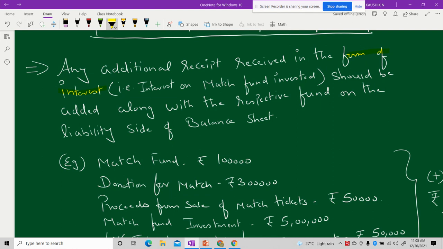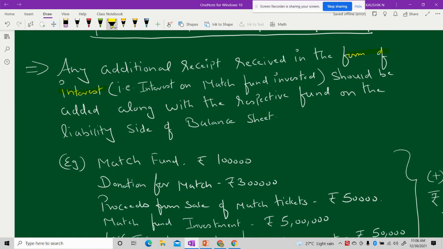I repeat it, suppose I am maintaining a match fund of rupees 1 lakh, and I have received an amount of rupees 3 lakh towards my match fund in the form of donation, and I have invested some amount of the match fund, which is an asset for an NPO.